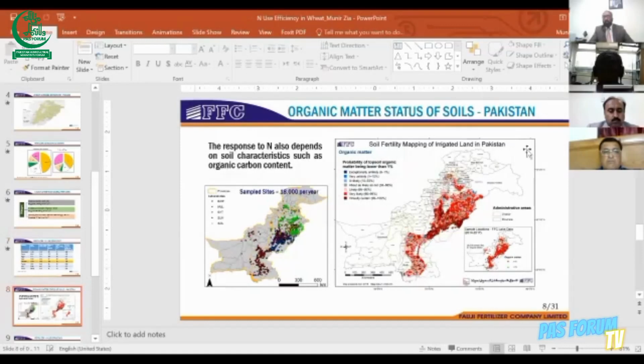A major reason for loss of nitrogen in our soils is blamed on climate, especially as most of the soils have less than 1% organic matter. Only a few parts in upper, northern Pakistan are green. Otherwise, everyone can see that most of the country is in the lowest range of organic matter. That is the reason nitrogen fertilizer use efficiency does not improve a lot in this country compared to other countries.